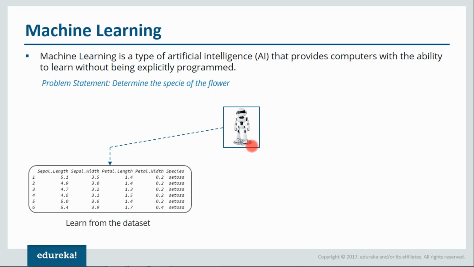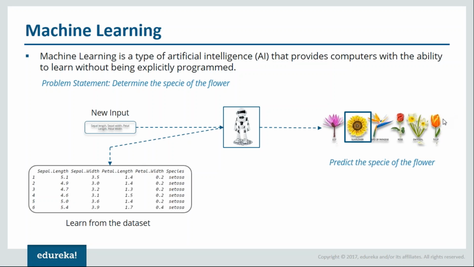First, what we need to do is train our machine on the basis of the data that we have. So in this data, we have sepal length, sepal width, petal length, and petal width, and we have species. So our machine will learn from this data. It will determine what should be the length and width of the sepal and petal in order to classify it as setosa or versicolor or other species of flowers as well. Now what happens next? You have trained your machine from the data set. Then whenever you give a new input to this particular machine, it will predict the species of the flower. So this is how machine learning works.